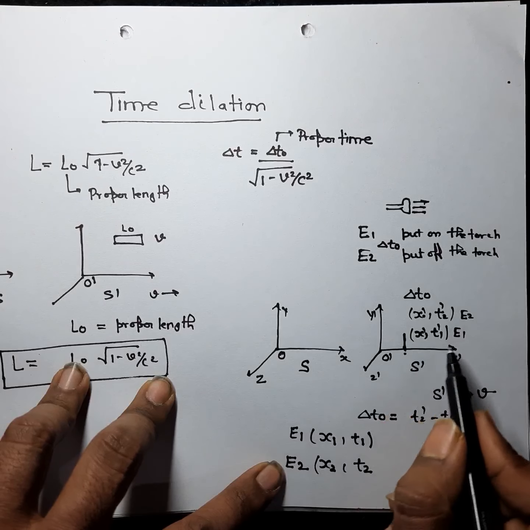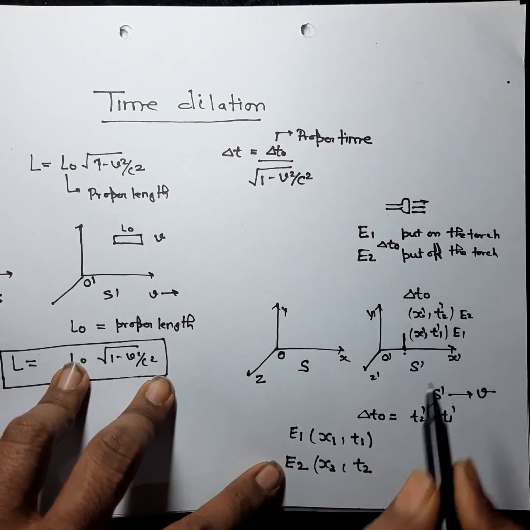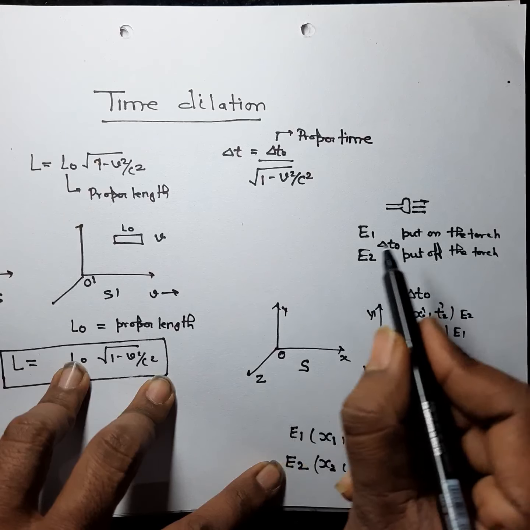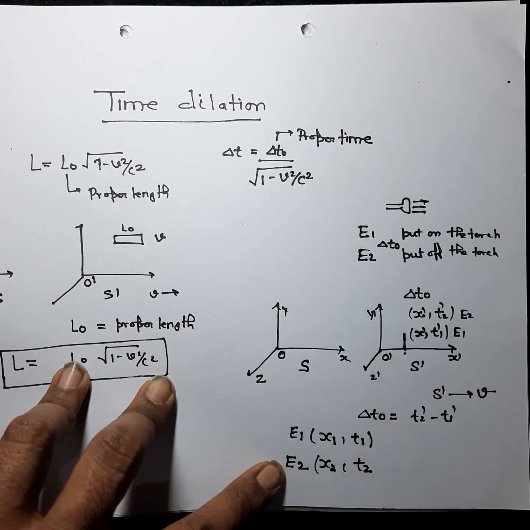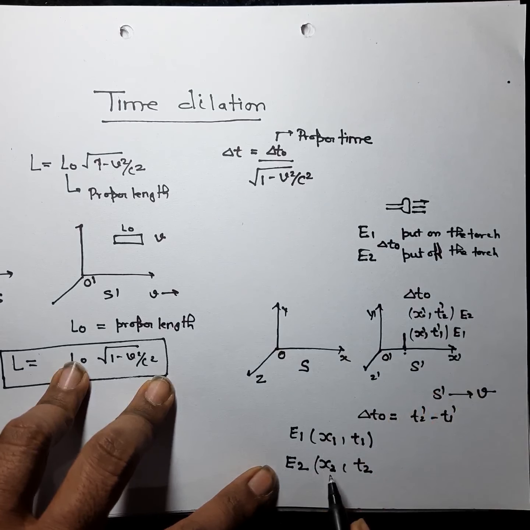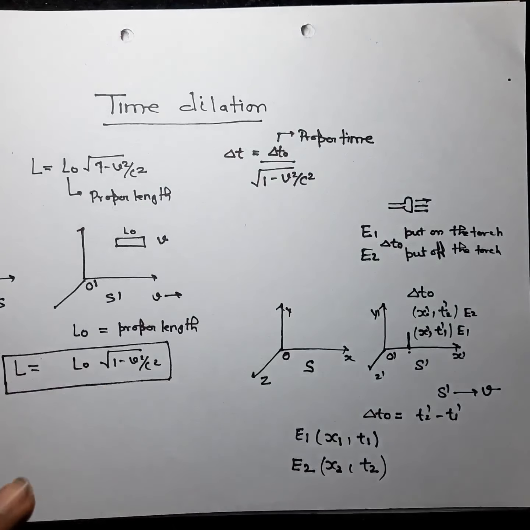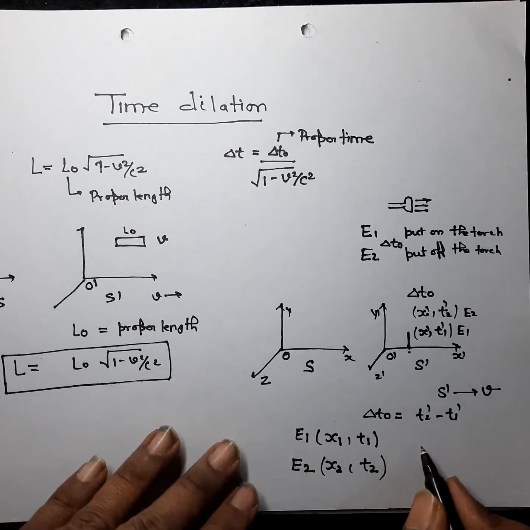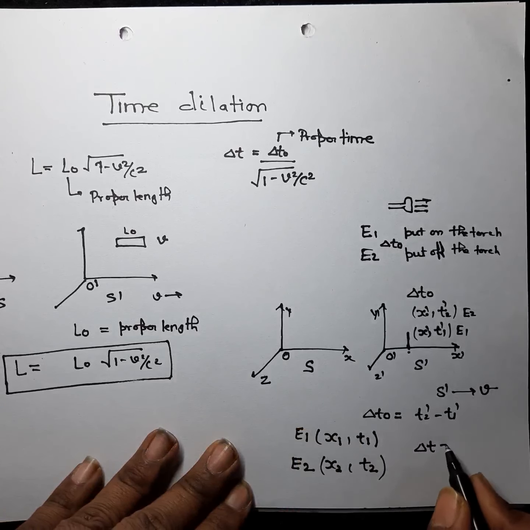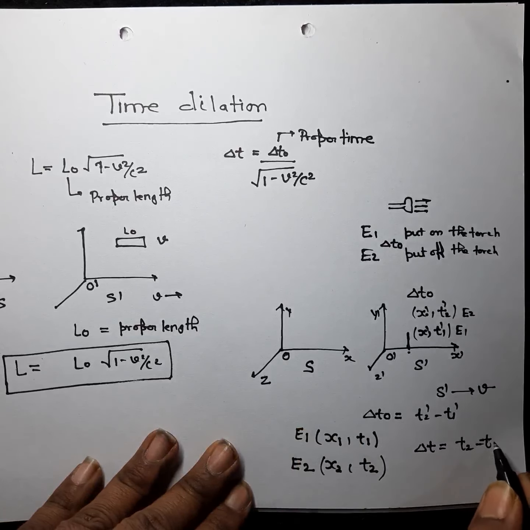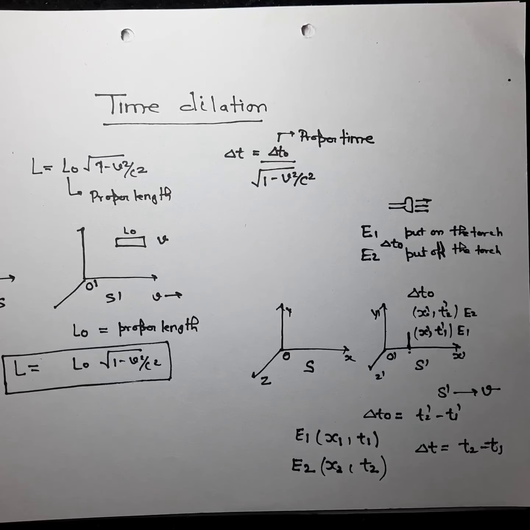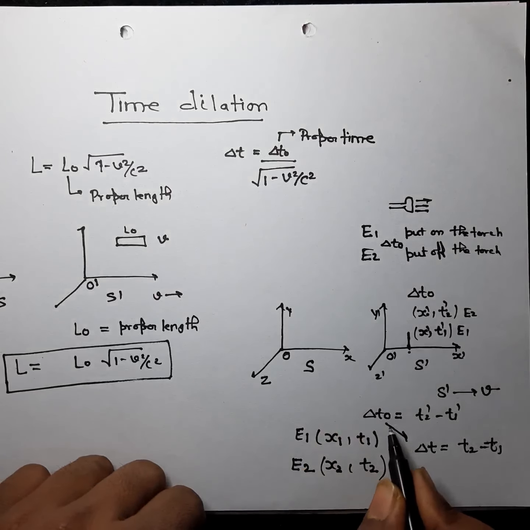Why will your position be changed? Because you are in the S dash frame of reference, and this frame of reference is also moving with velocity v. So in this time difference your position will also be changed. That's why I have written x1, which is the position when event e1 takes place, and x2 is the position when event e2 takes place. So the interval in the S frame of reference will be t2 minus t1.